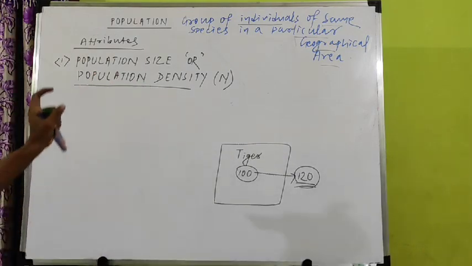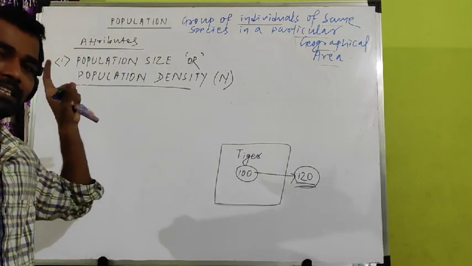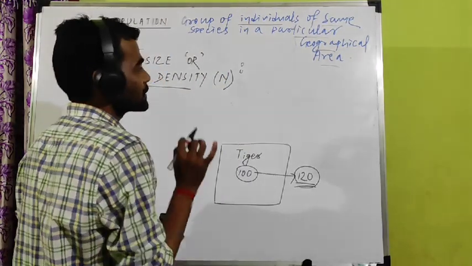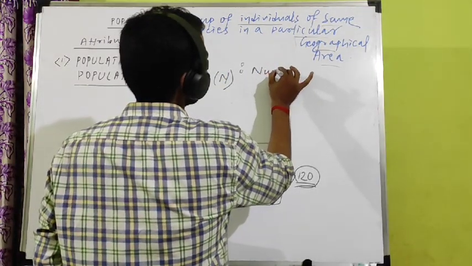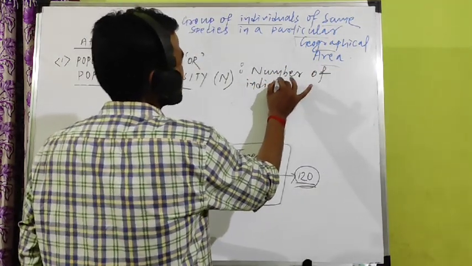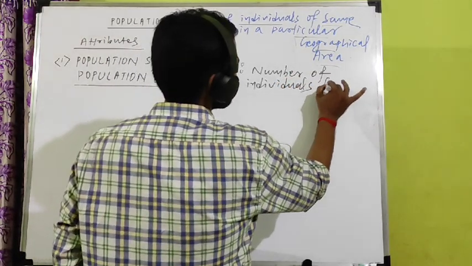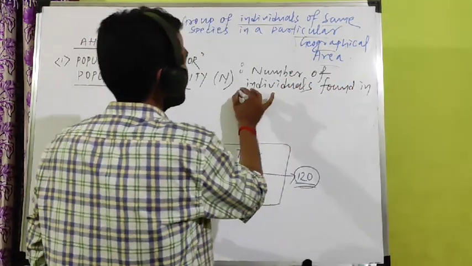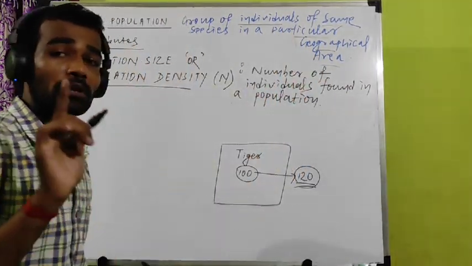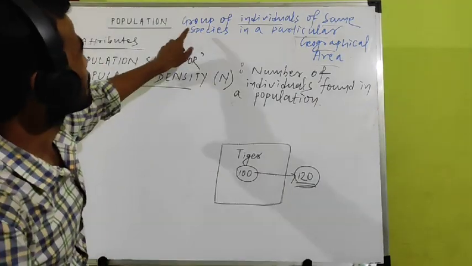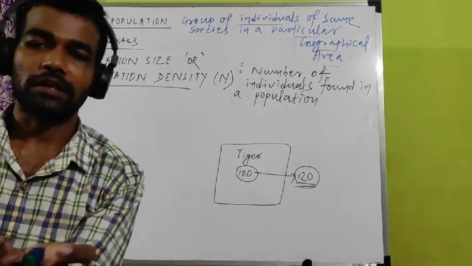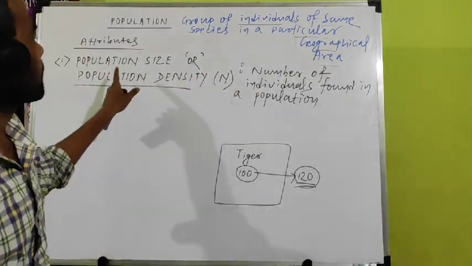So you have to remember what is population size or population density. In a single sentence, you can remember: number of individuals found in a population. Population is nothing but a single species. In that population, how many individuals are found, that is called population size.